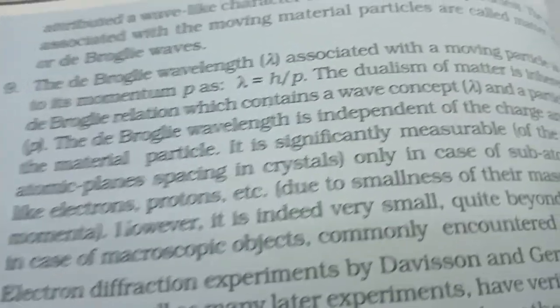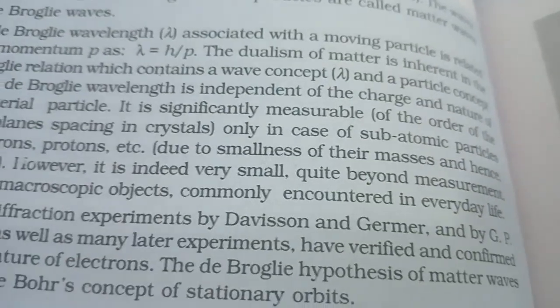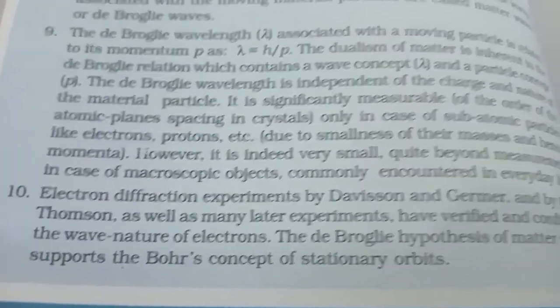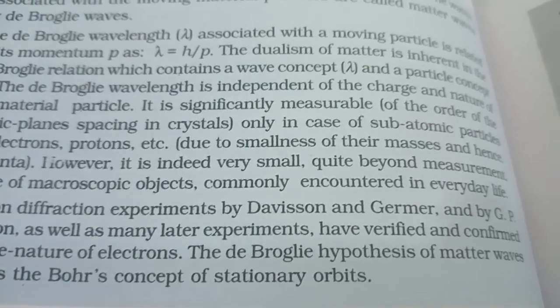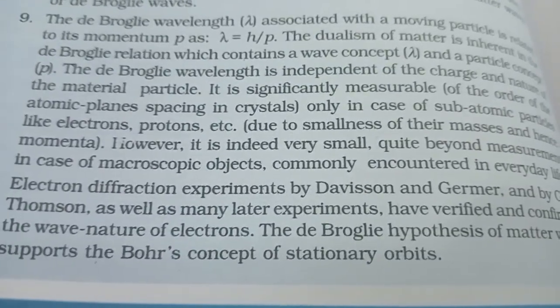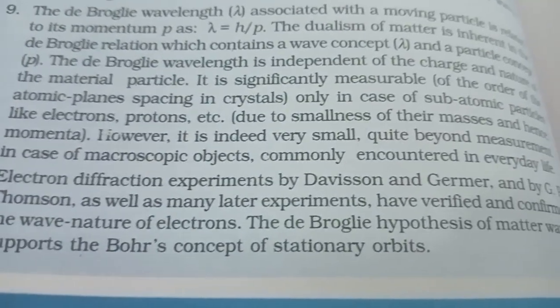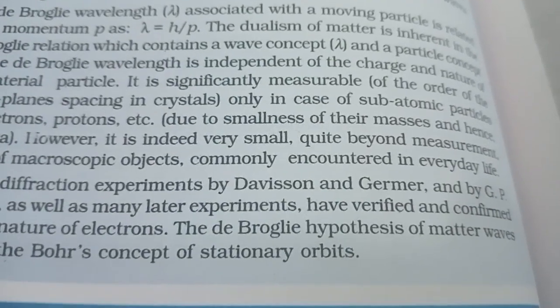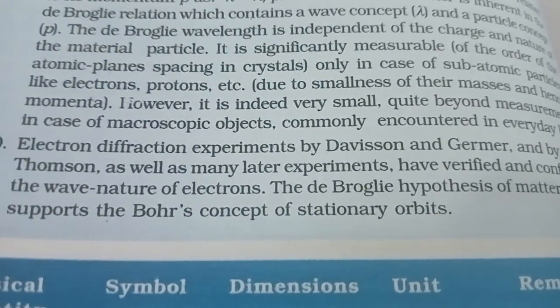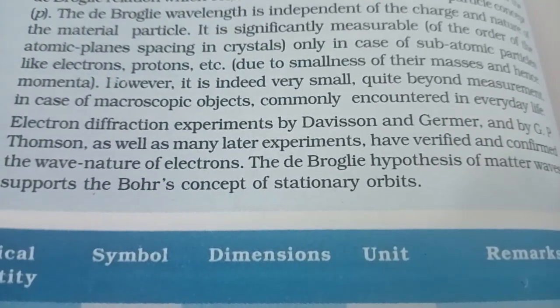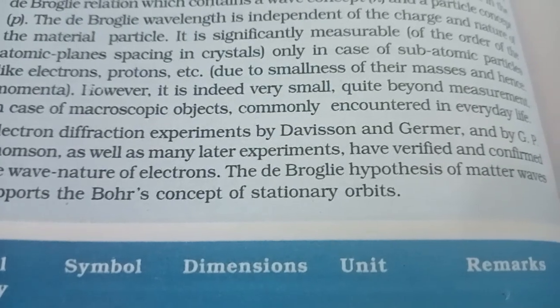It is significantly measurable, of the order of the atomic planes spacing in crystal, only in case of subatomic particles like electrons, protons, etc., due to the smallness of their masses and hence momenta. However, it is indeed very small, quite beyond measurement in case of macroscopic objects commonly encountered in everyday life. Whose value are we talking about? Lambda.